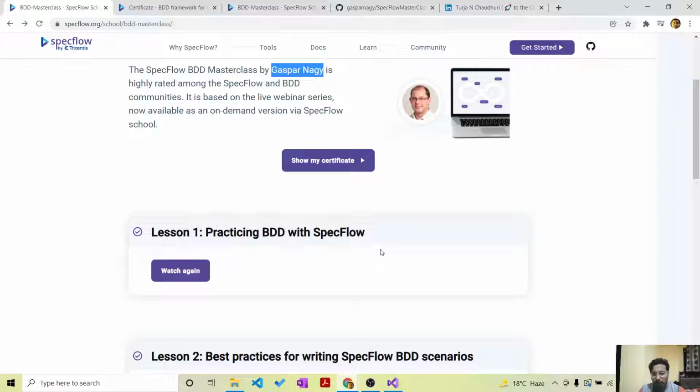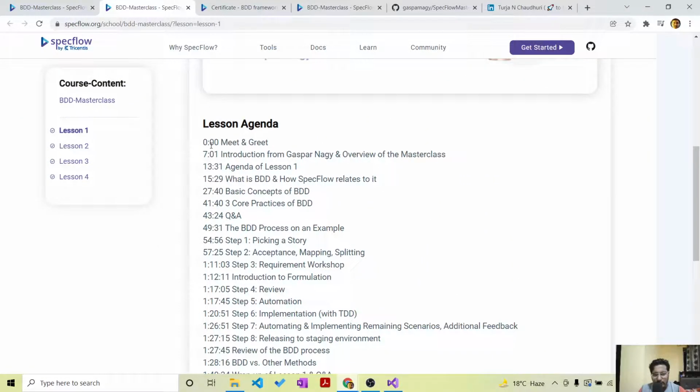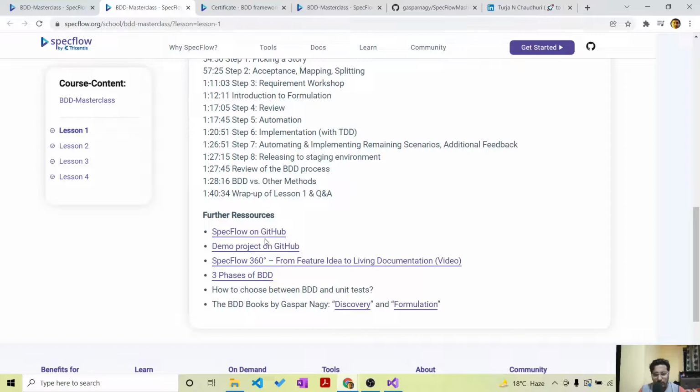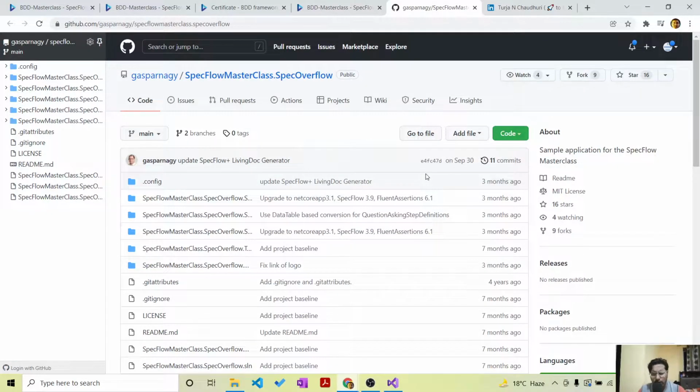What you also get along with that, for example, if we see here, these are the agendas. You can see all of the agendas. Up to 1 hour 40 minutes is all the lesson wrap up, and then you have QA. And there is a demo project also on GitHub. This is the demo project, which is a very nice project. It is completely open source, created by Gaspar Nagy, as you can see, and you can clone it into your own repository.